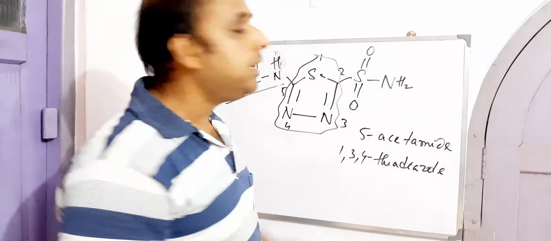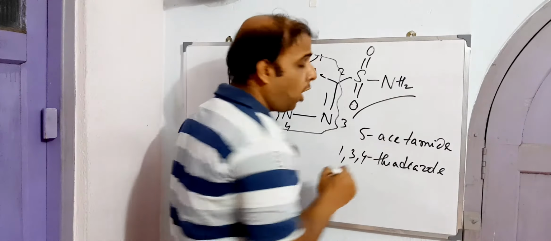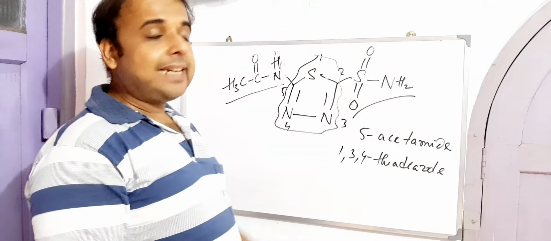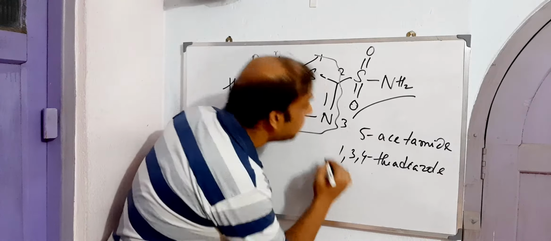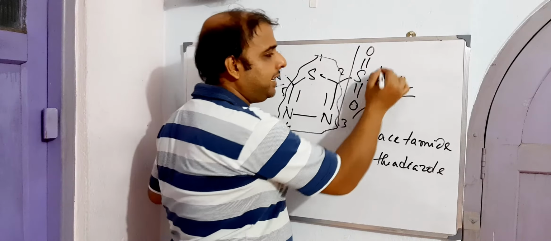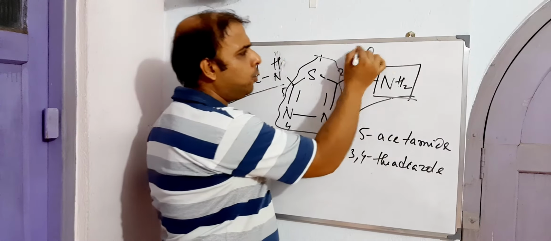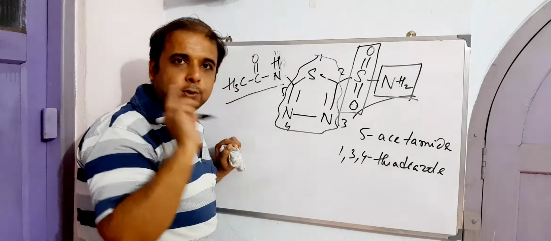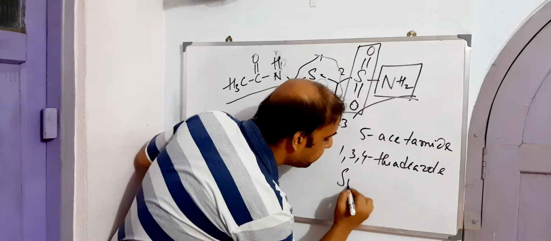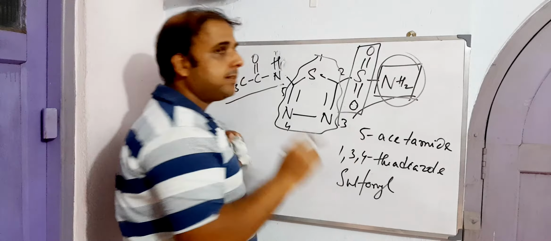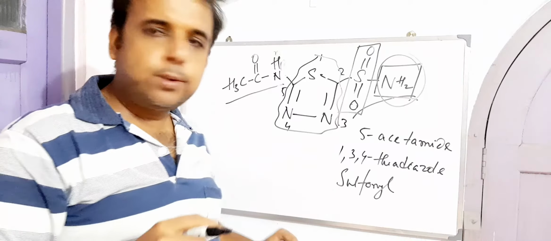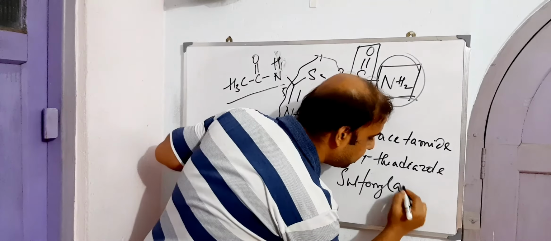Position 2 is holding the sulfonamide. If we split the sulfonamide and try to figure out the name, suppose we don't have any NH2, we simply focus on this SO2. The SO2 is nothing but sulfonyl, and if we consider the NH2 which is connected to SO2, that is called amide.